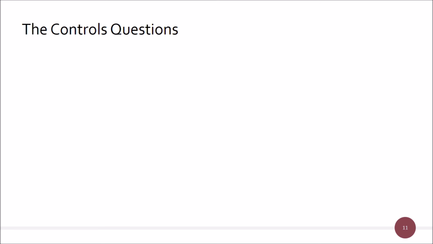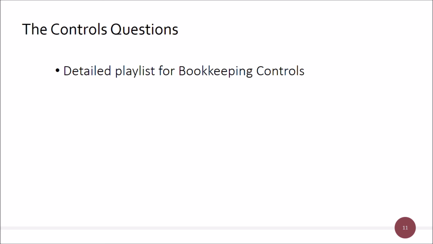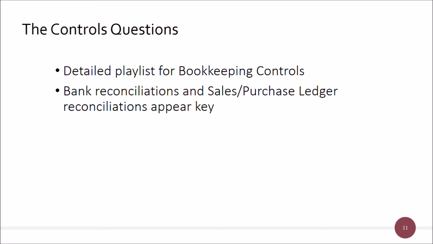Right, into the second part here, we've got our control questions now. Just as a quick brief overview of the control question that you'll see in the AAT Advanced Bookkeeping there. There's a very detailed playlist for bookkeeping controls at level 2 that I provide, and really that provides the technique for every single question that you'll have in that AAT level 2 exam. Now this one will pull together some of these. I've tended to see in the assessments bank reconciliations and sales and purchase ledger reconciliations, but the question approach is a bit different in here.